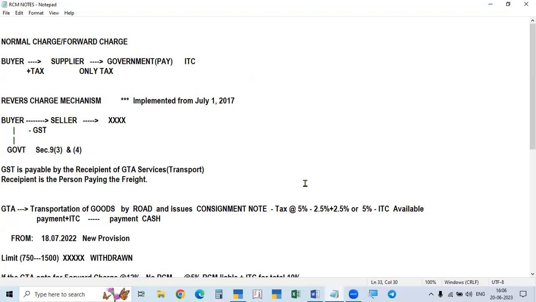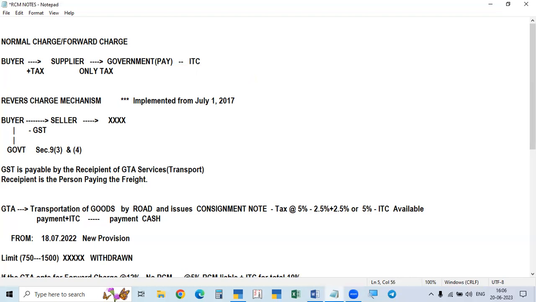That is why this is also called forward charge mechanism. So normal charge or forward charge mechanism, we already know. So far, we are recording under that scheme only. So the buyer will pay taxable value plus tax to the supplier, and only the tax the supplier will pay to the government.